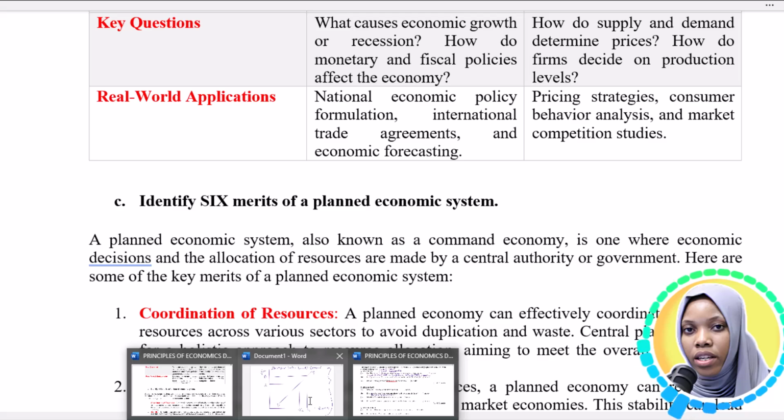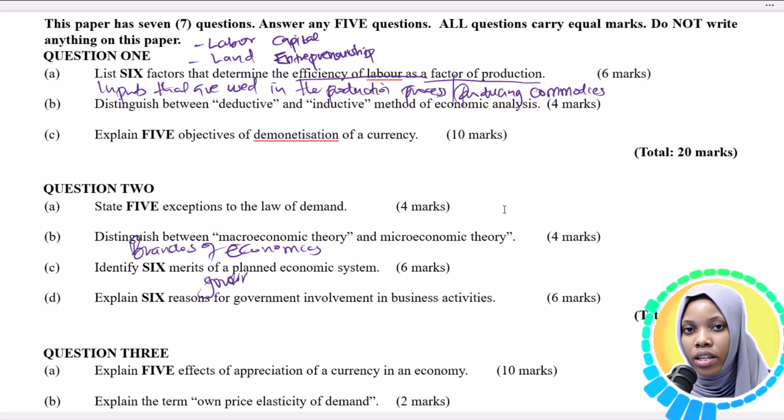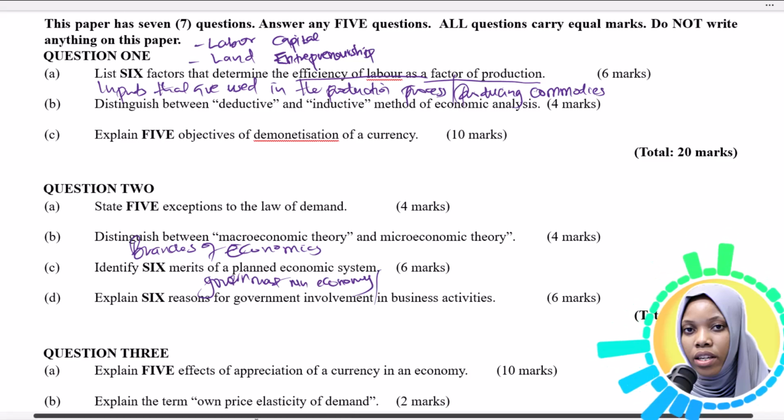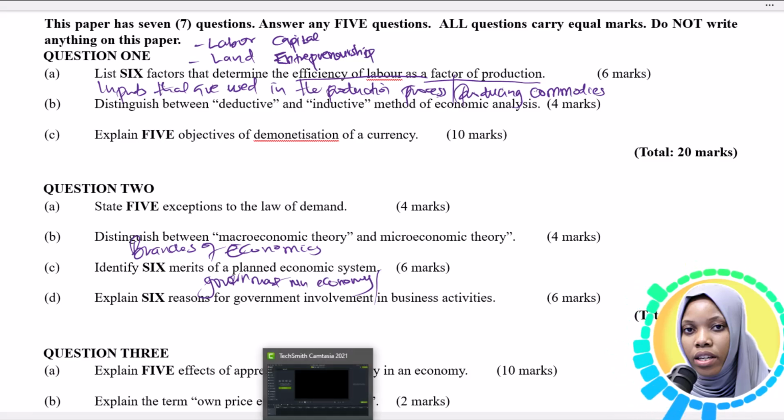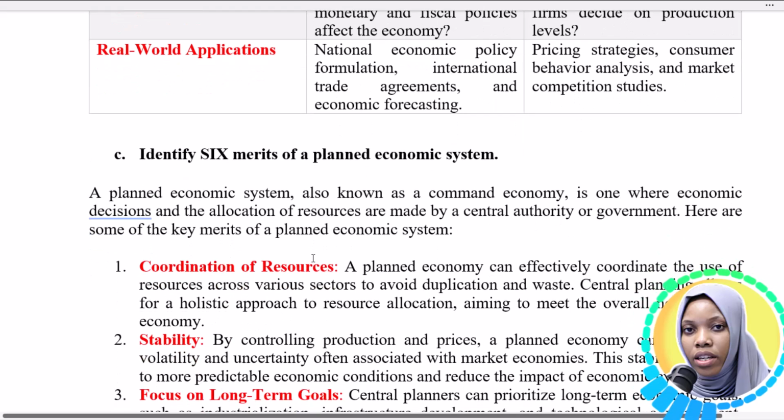That is part B. Now we go to part C, and it says identify 6 merits of a planned economic system. This is a government run economy. The government here is the sole decider in production processes of the country, and we are going to read the merits.